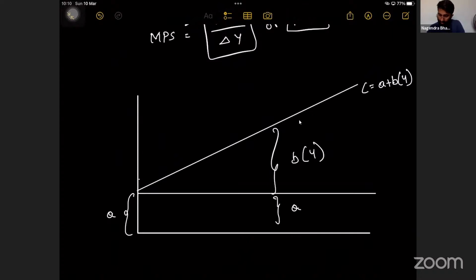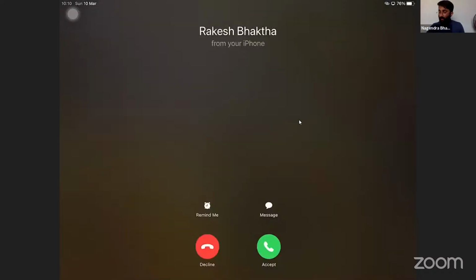Consumption is equal to A plus BY. Or I can say that consumption is equal to aggregate demand. Your consumption is nothing but aggregate demand, no? But you remember, this line is called the consumption line or aggregate demand line, where C plus I will be there. C plus I is this. So this itself is C plus I. Why, sir? Because consumption plus investment, a small part of investment, that is also.